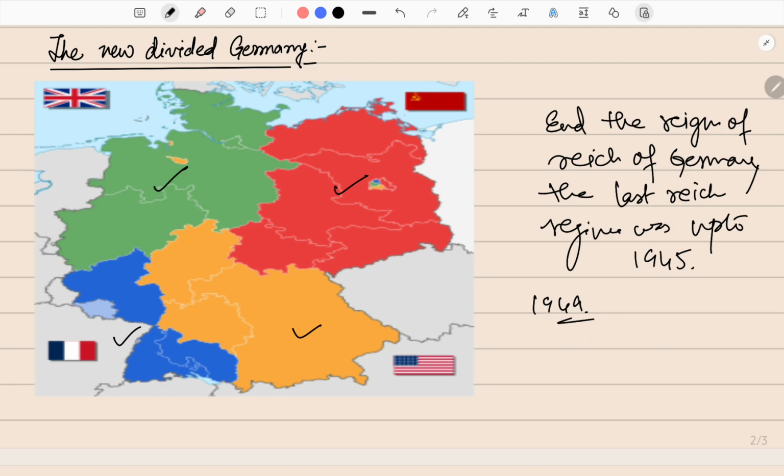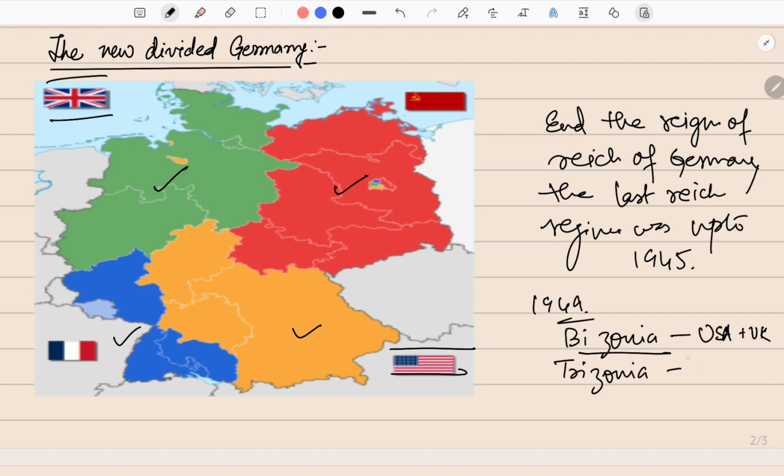The first merger between the two powerhouses, that is UK and USA, was done, and it was known as Bizonia. Bizonia was the first merger of USA and UK, while Trizonia was the second merger between Bizonia and France, creating what we know as West Germany, which was together controlled as an administrative unit under USA.